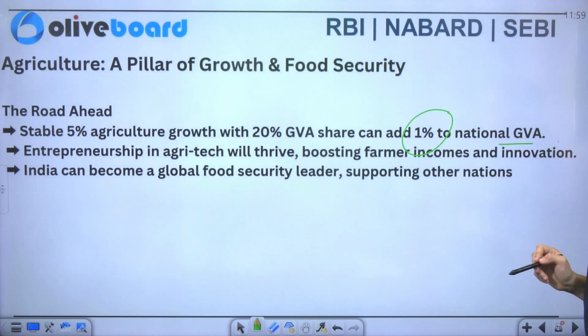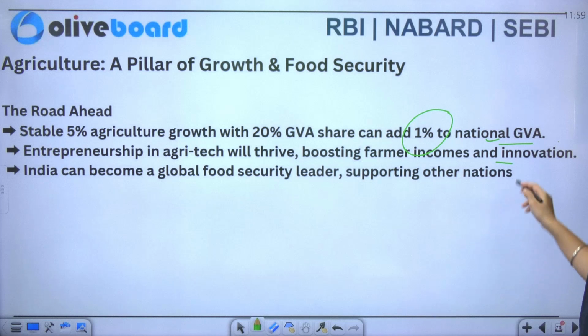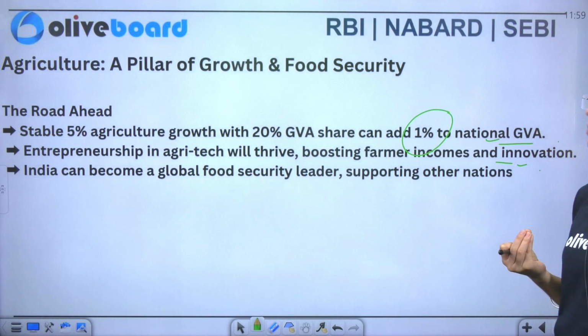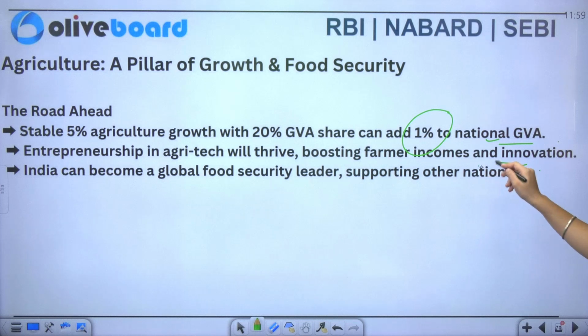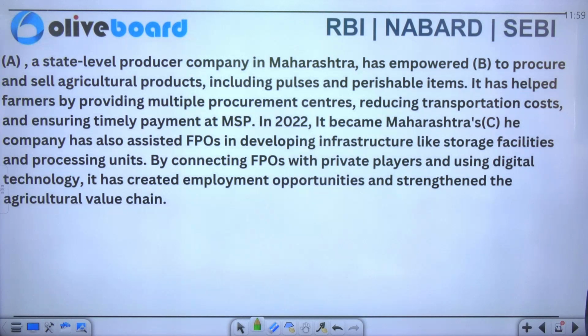Now entrepreneurship in agricultural tech will thrive, boosting the farmers' income as well as innovation. And the government says that India can become a global food security leader, and we have the worth in supporting other nations also, but we need to focus on this.